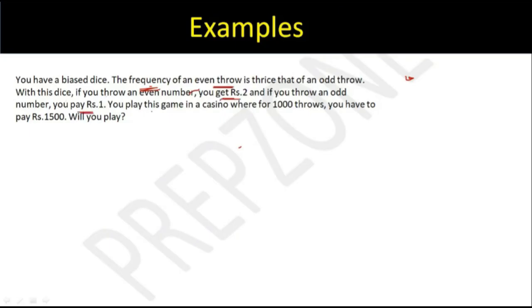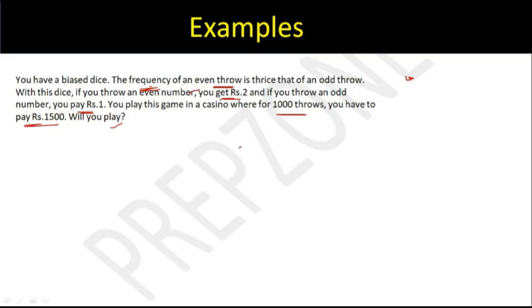You play in this game where for 1,000 throws, you have to pay ₹1,500. Okay. So for 1,000 throws, if the expected value is more than 1,500, you will play. And if it is less than 1,500, you will not play, right? And if it is exactly equal to 1,500, it's okay. You can play or not play just for fun. So first I have to find what the probability will be, okay?